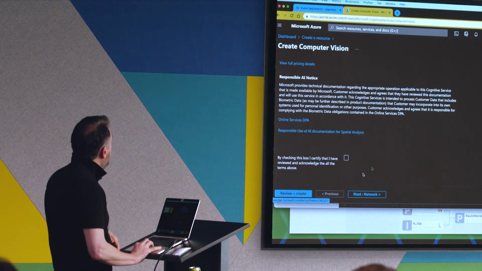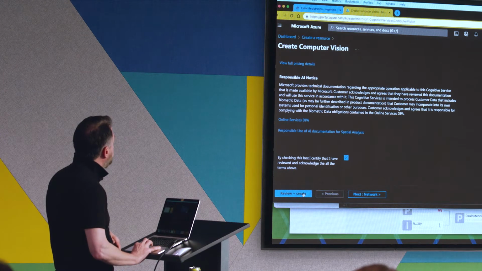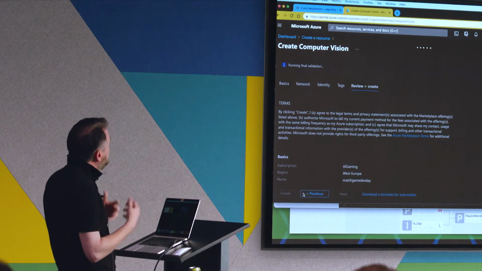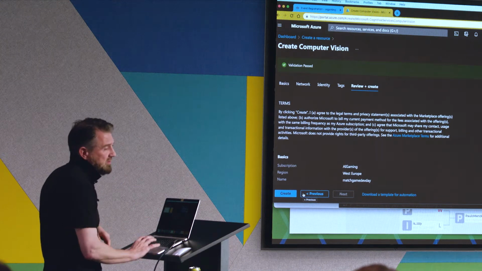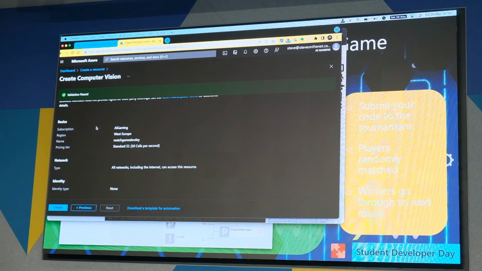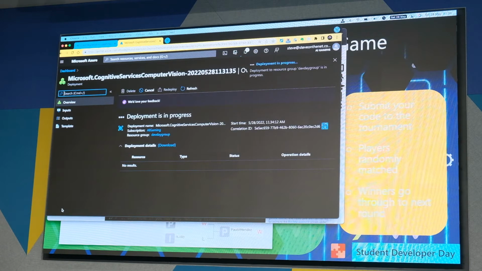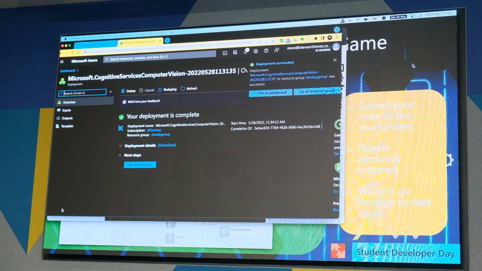So we scroll down, we have to make sure that we agree to the terms and conditions. We've filled everything out now. There's a review and create button at the bottom. And now it's just going to validate that all of the details we've entered will make a valid resource. And I scroll down to the bottom and I hit create. And that's going to create us access keys to Microsoft's pre-trained computer vision services. It doesn't take long to create. The deployment's done. And I can go to this resource here.